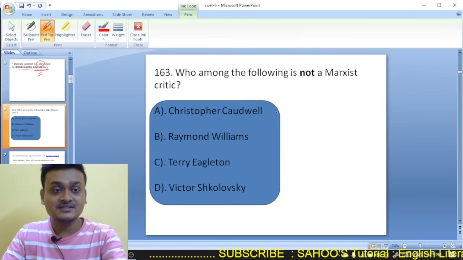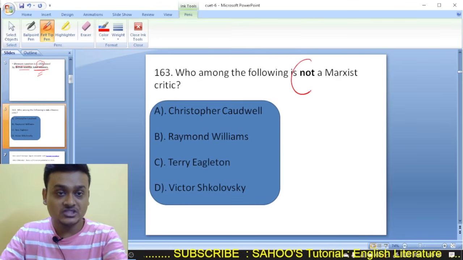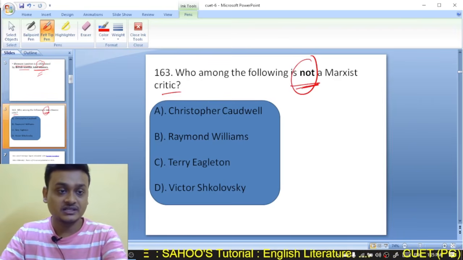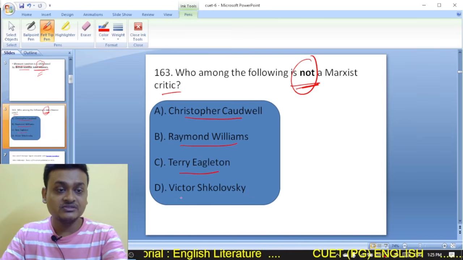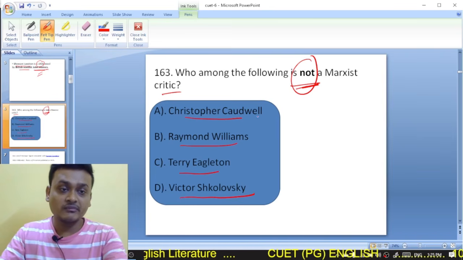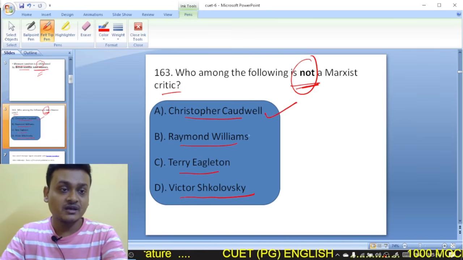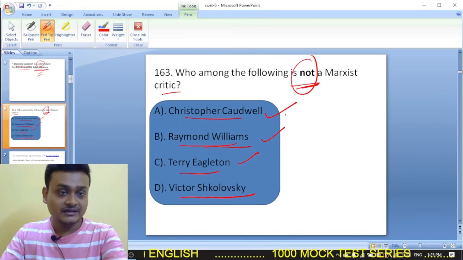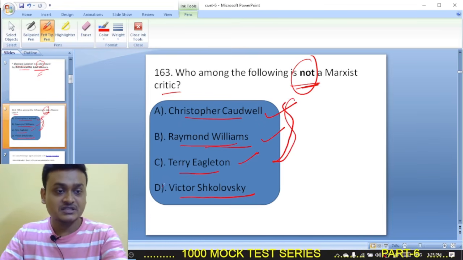Moving on to question number 163. Who among the following is not a Marxist critic? Your options are Christopher Caudwell, Raymond Williams, Terry Eagleton, Victor Shklovsky. So Christopher Caudwell is a Marxist critic. Raymond Williams also is a Marxist critic. Terry Eagleton is also a Marxist critic. So all of them are Marxist critics, but Victor Shklovsky is the right option.